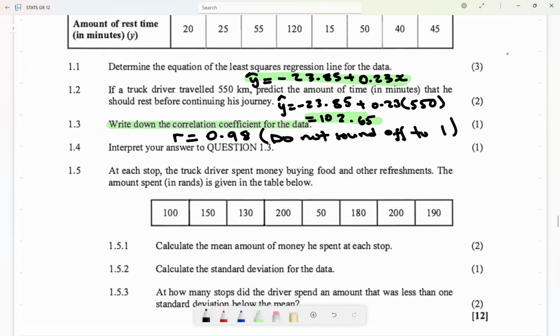And then they say, interpret your answer in question 1.3. They are basically saying to you, comment on the data. So when you comment, it is a very strong positive correlation.